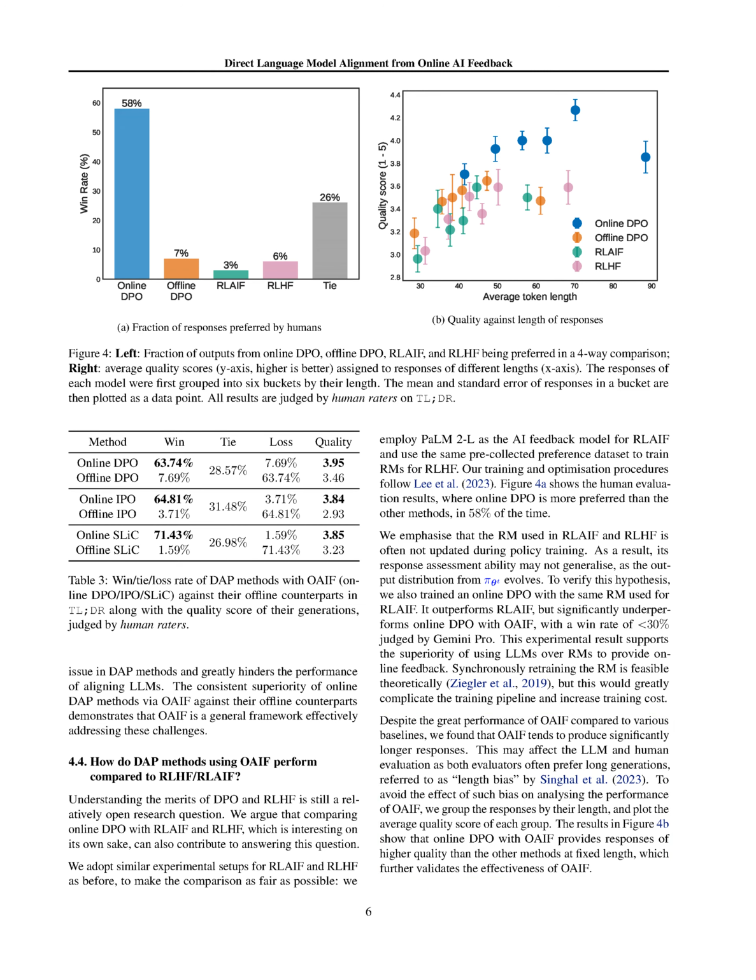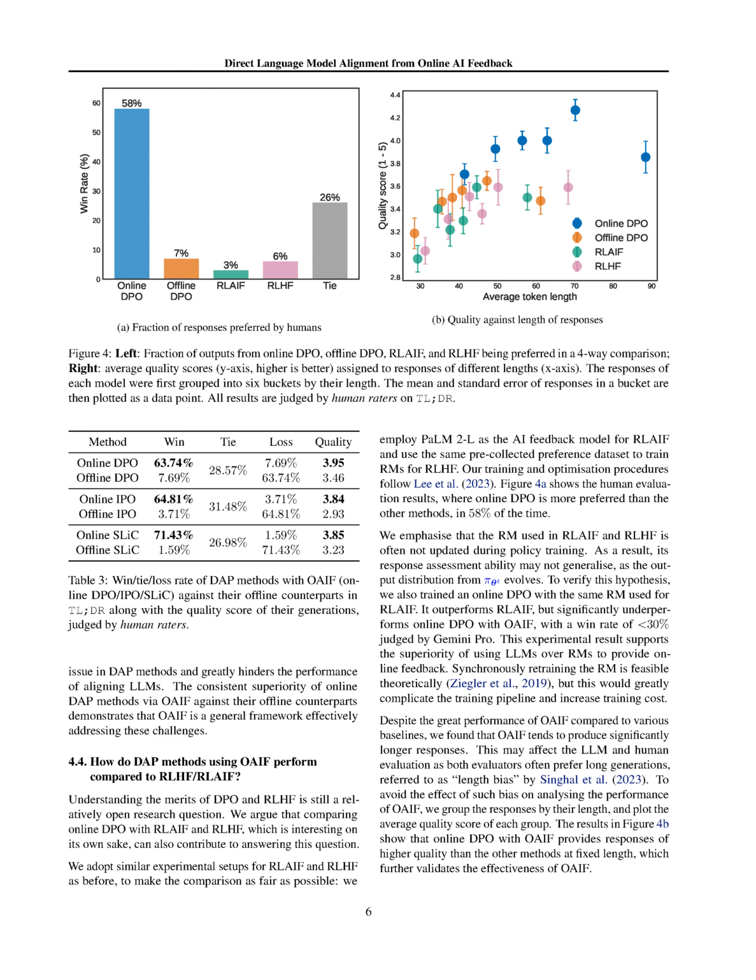Section Summary. The effectiveness of OAIF for DAP methods, compared to their offline counterparts, was examined by tracking the win rate of online DPO and vanilla DPO against the SFT baseline on TLDR. The results showed that online DPO improved performance and surpassed offline DPO, demonstrating the effectiveness of OAIF. Additionally, OAIF was found to be compatible with arbitrary DAP loss functions and consistently outperformed offline DAP methods, confirming its effectiveness as a general framework for addressing challenges in DAP methods.